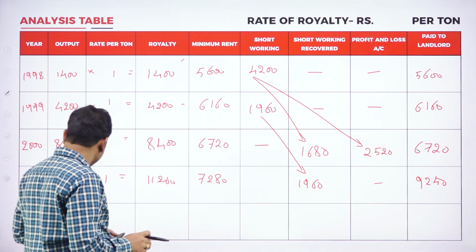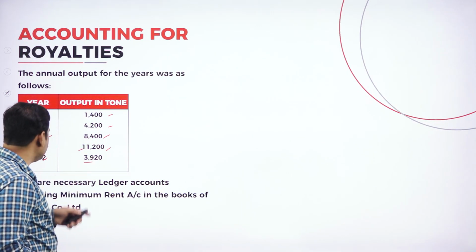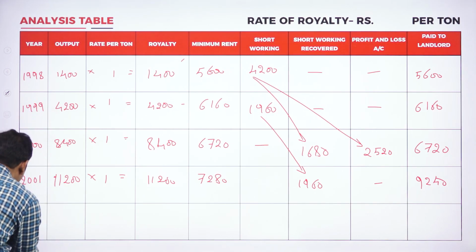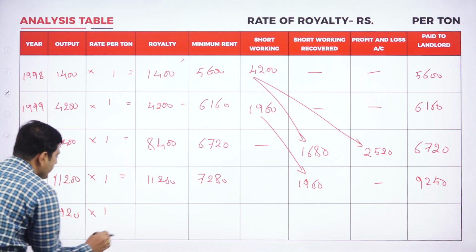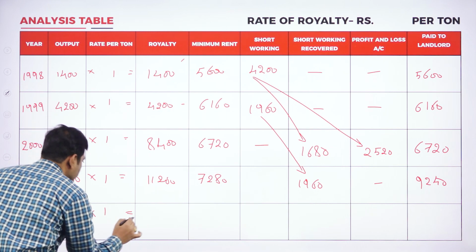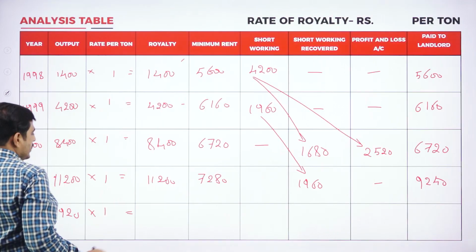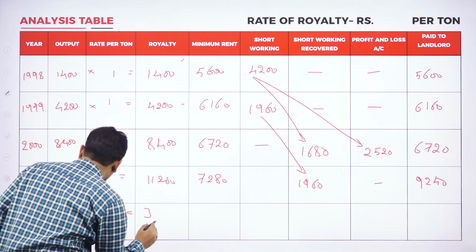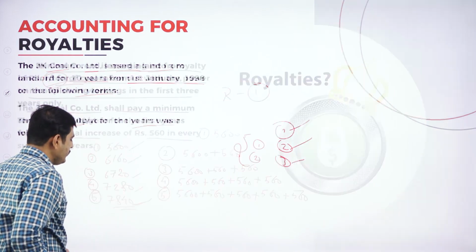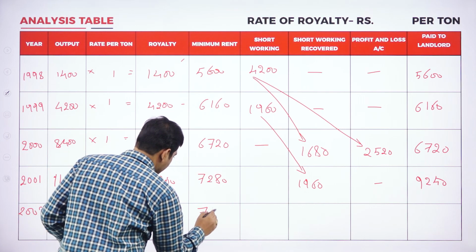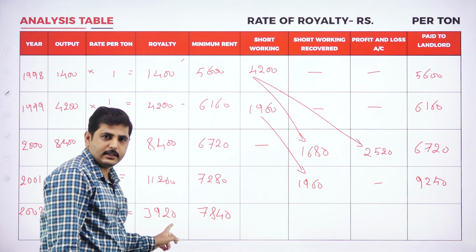Now last year, 2002, our production is 3,920 units, at 1 rupee for every ton. So our royalty is 3,920. What is our minimum rent? Minimum rent is 7,840. This year our minimum rent is more than royalty. Royalty is lesser than the minimum rent.